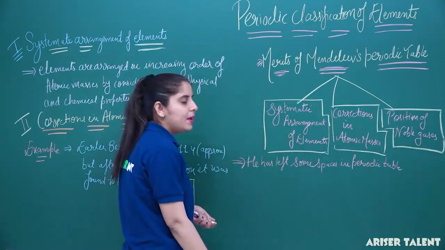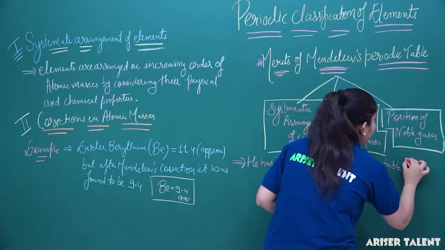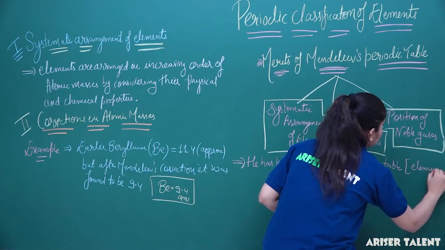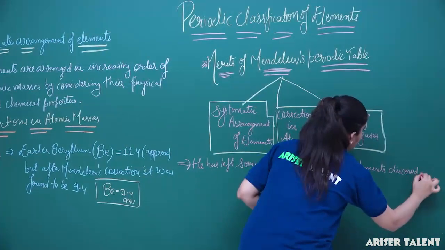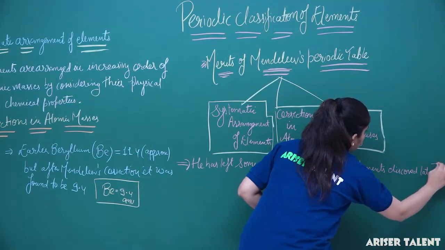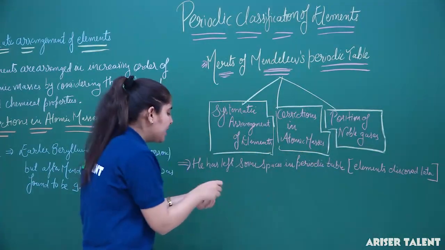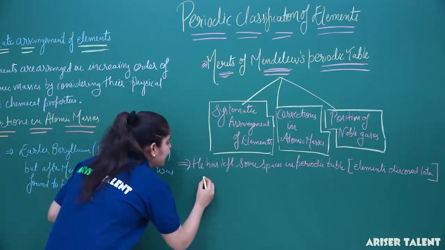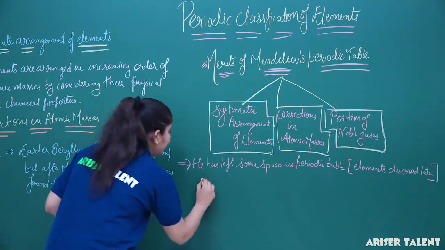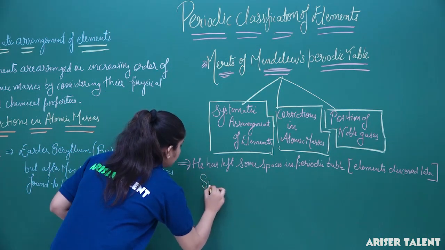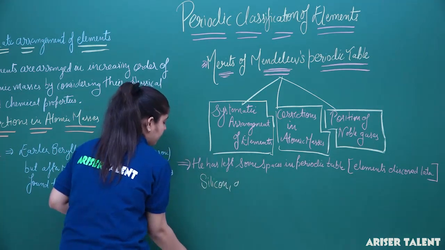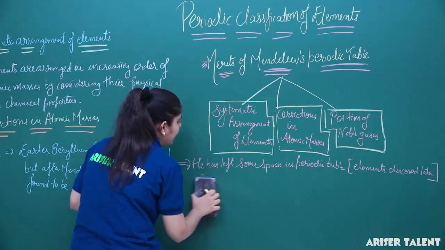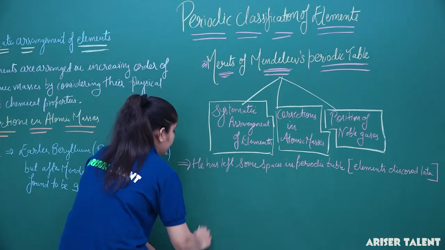Because of the elements that were discovered later, and the elements that were discovered later are scandium, gallium and germanium.